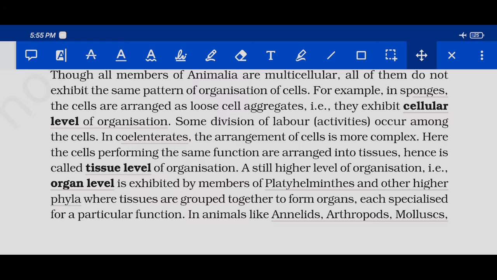Here, cells performing the same function aggregate to form one tissue. Like cell A and cell B are doing the same function, that means they aggregate, and this aggregation of many cells is called a tissue, and so it is called the tissue level of organization in coelenterates. Ctenophores also show tissue level of organization.